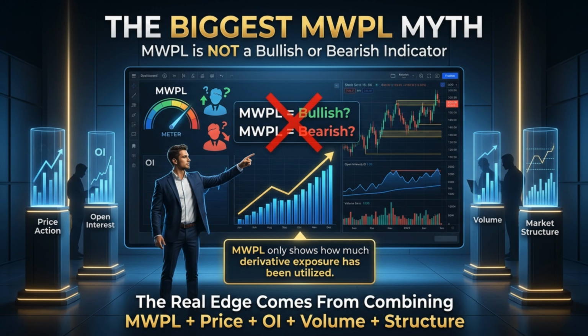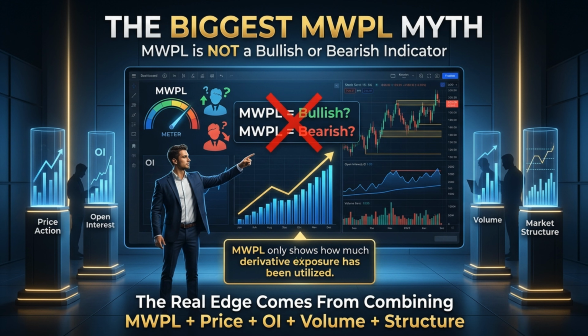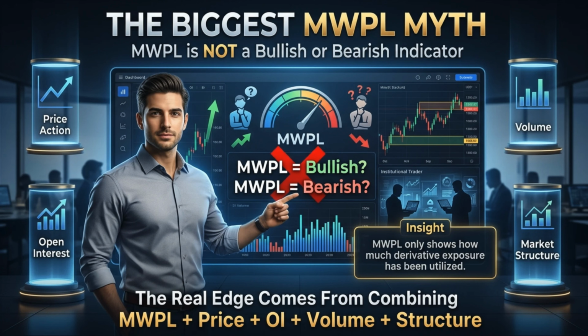The biggest mistake traders make is thinking that MWPL is a bullish or bearish indicator. It's neither. MWPL simply tells us how much of the allowed derivative exposure has already been utilized. When MWPL rises, it means participation is increasing. But to understand what smart money is actually doing, you must combine MWPL with price movement, open interest, volume, and market structure. That's where the real edge lies.